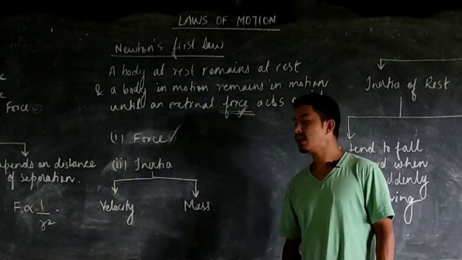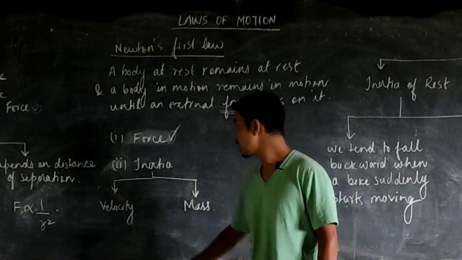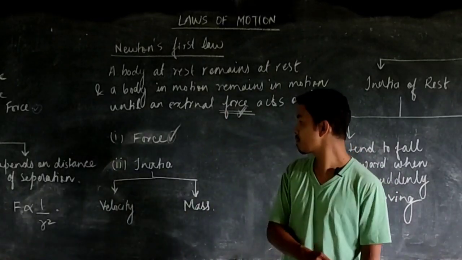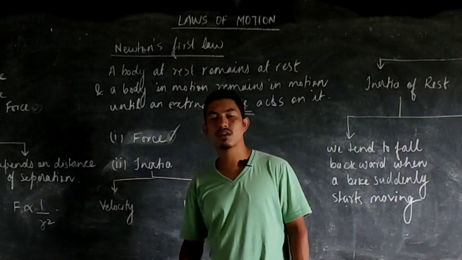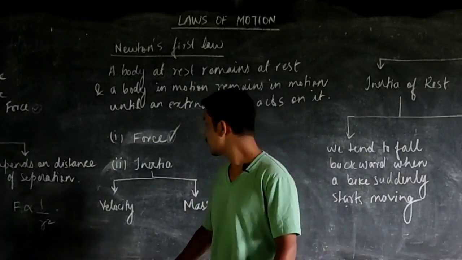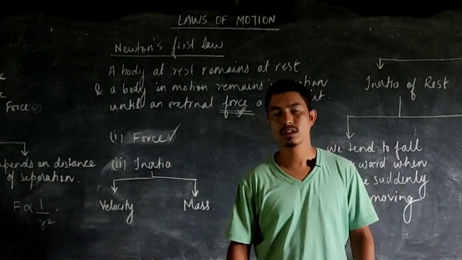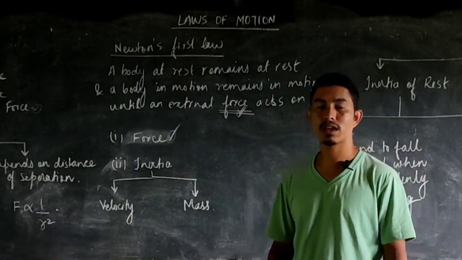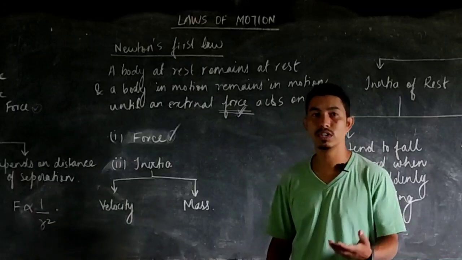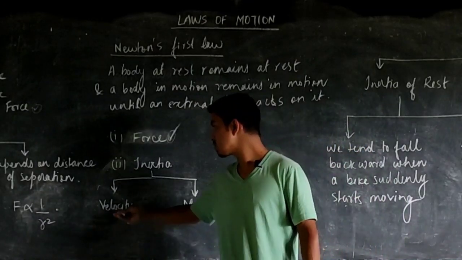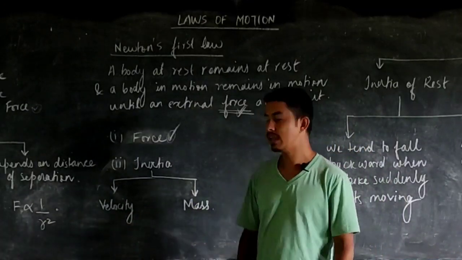Now the factors that affect inertia are the velocity and the mass. The inertia of a body is directly proportional to the velocity. For example, imagine you want to stop a bicycle moving with a great velocity. You need a greater force. So the greater the velocity, the greater will be the inertia.